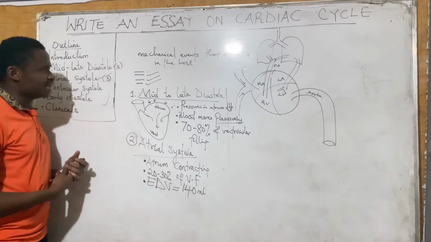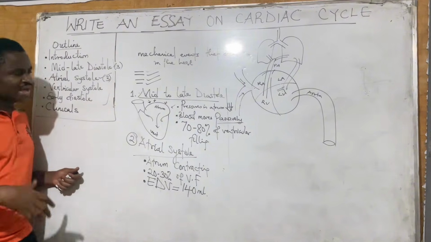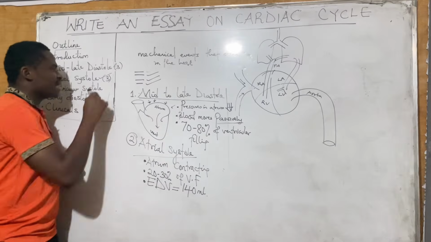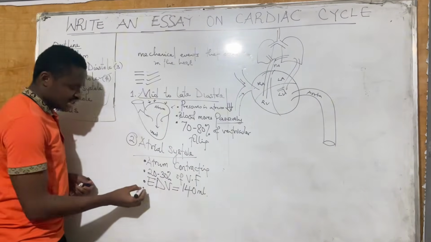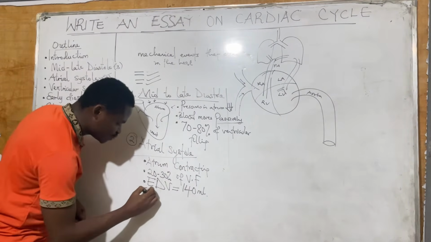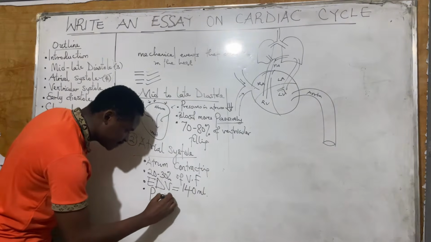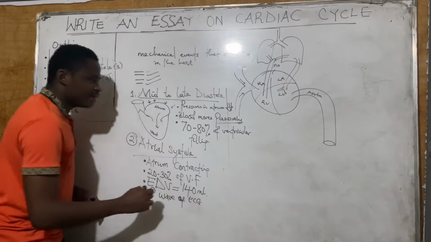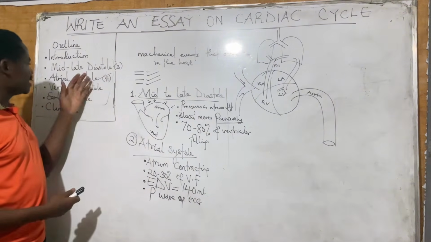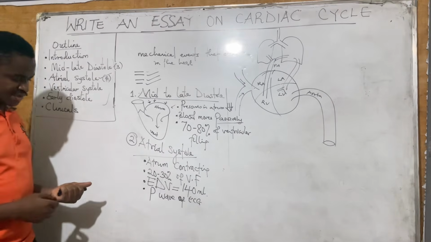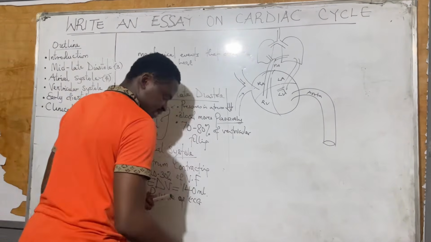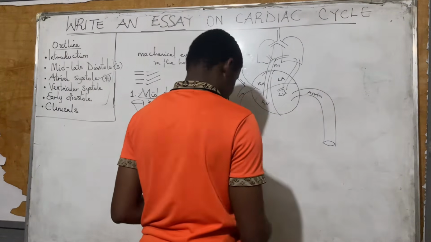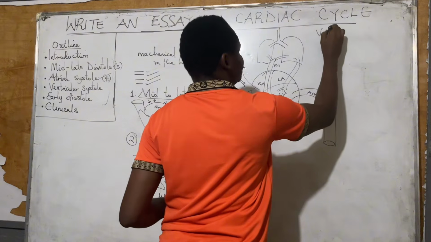Now let's go down to the next, which is ventricular systole. It has lots of information to say here. But I think I should add something here before, making it 4 points. And that is that it corresponds with the P wave of the ECG. Corresponds with the P wave of ECG. All right. So let me leave all this and then let's talk about ventricular systole. I'll be talking about ventricular systole from this side.